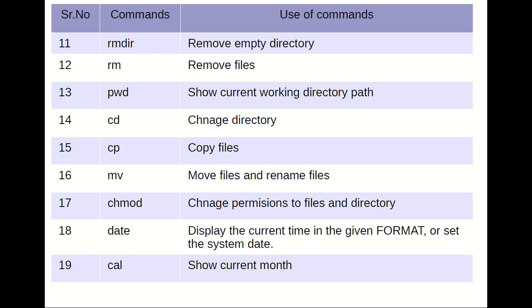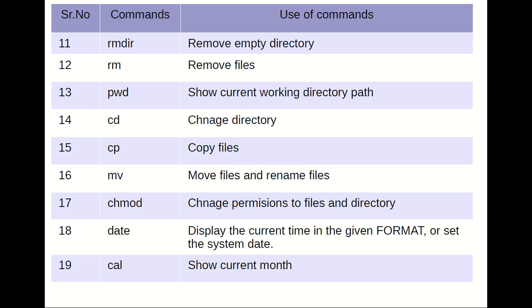If I want to remove a particular file, at that time I can use the rm command. pwd command, it is used to show the current path, or we can say print working directory path. cd, change directory. cp, copy a file from one location to another location. Also we can make a copy of the file in the same path. mv command is used to move a file from one path to another path. Also we can rename an existing file with a new name by using the mv command.